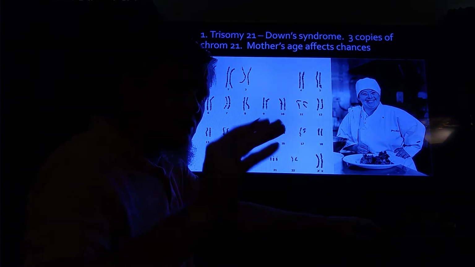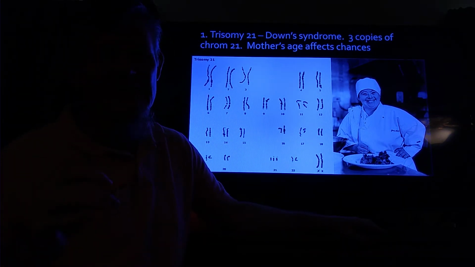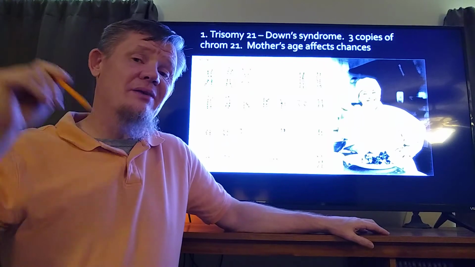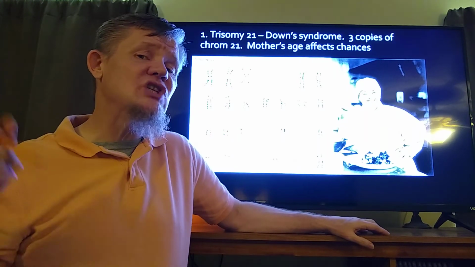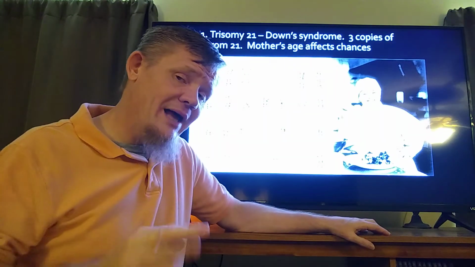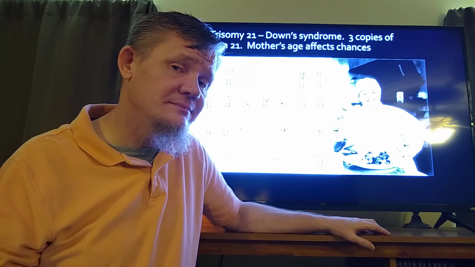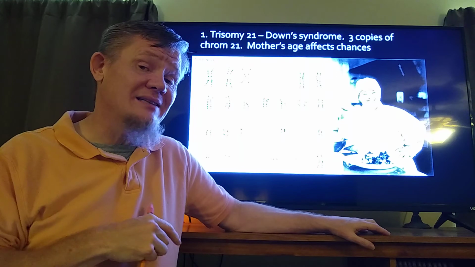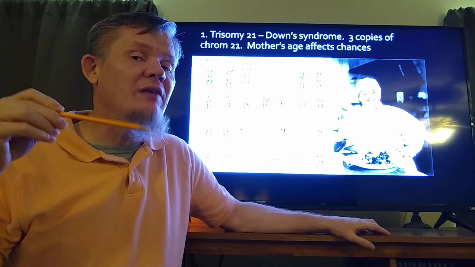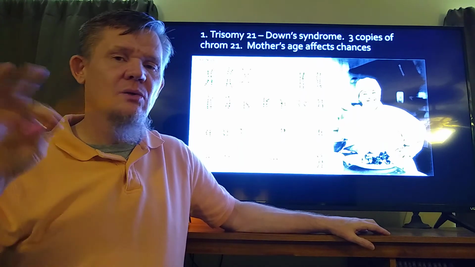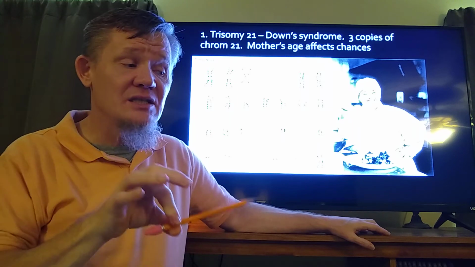Another piece of information you need before we go on is that the X chromosome has 2,500 genes on it. The Y chromosome has 25. The X chromosome has how many? 2,500. The Y has how many? 25.